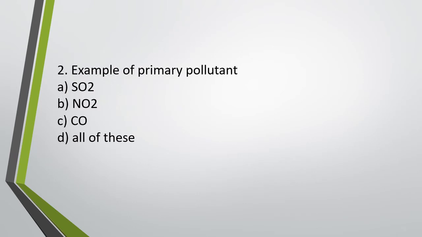Question number 2. Example of primary pollutant is SO2, NO2, CO, or all of these. Example of primary pollutant is. The correct answer is option D, all of these.